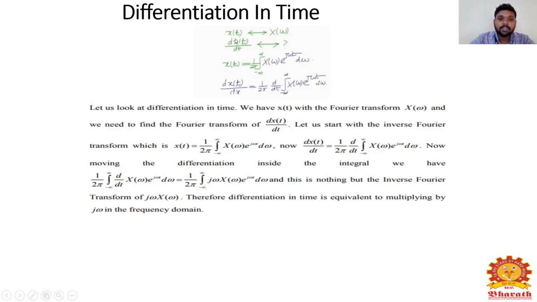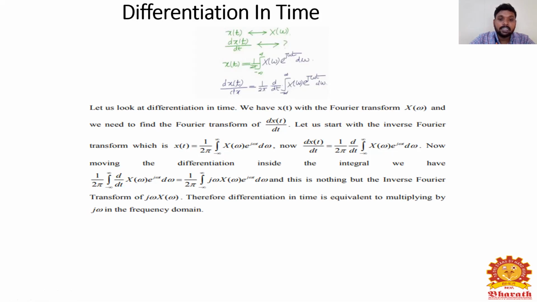If I differentiate x of t, I will get d by dt of x of t is equal to 1 by 2 pi d by dt integral from minus infinity to infinity of x of omega e power j omega t d omega. Now move the differentiation inside the integral. 1 by 2 pi is a constant, so I take it outside, and I differentiate inside the integral of x of omega e power j omega t d omega.